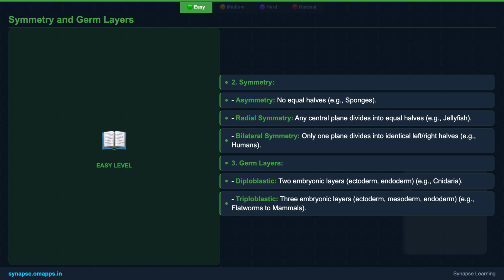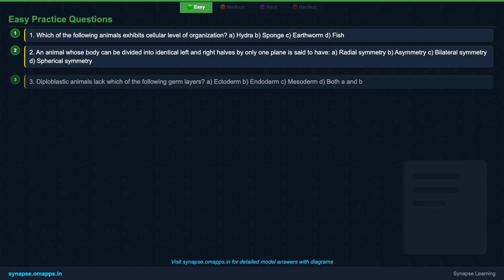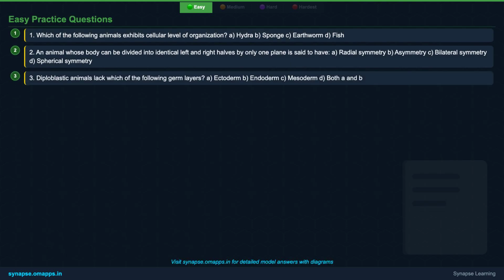We'll also look at germ layers, the embryonic layers from which all tissues and organs develop. Diploblastic animals have 2 layers, while triploblastic animals have 3, indicating a significant evolutionary step. Now, it's time to test your understanding of these fundamental concepts. Here are 3 practice questions. Take a moment, read them carefully, and choose the best answer. This will help solidify your grasp on the easy level content.